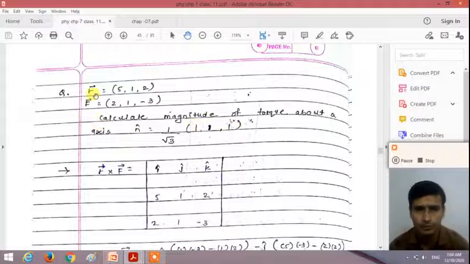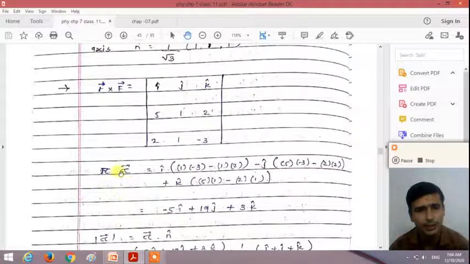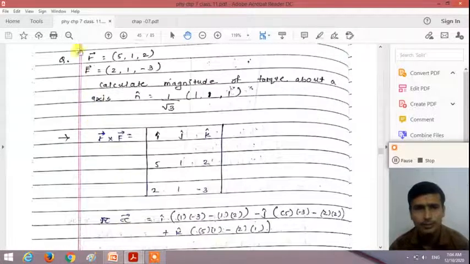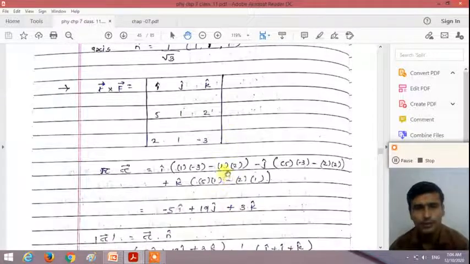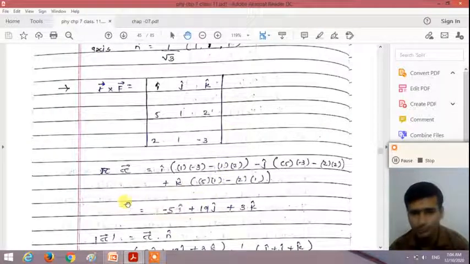Similarly, from the position vector and the force vector, we can calculate the torque acting on the rigid body. So the torque acting on the rigid body is minus 5i plus 19j plus 3k.